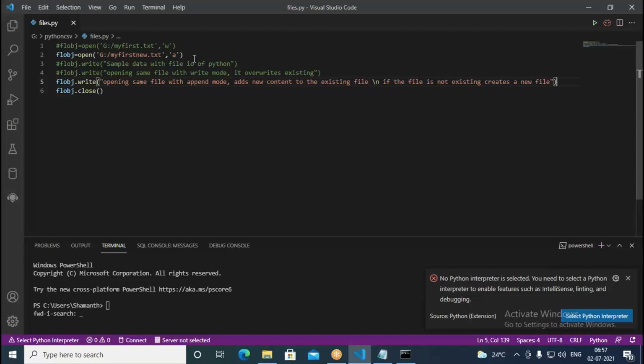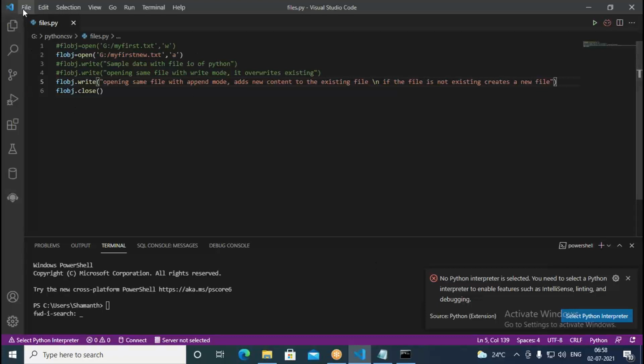In that file, data is written. If the file is already existing, it is going to append the new data at the end of the existing file. So append and write mode. Append mode and write mode we use for writing a file depending on the requirement. Okay, so next thing is what? Reading a file. This is what creating a file, but we have to read sometimes files.